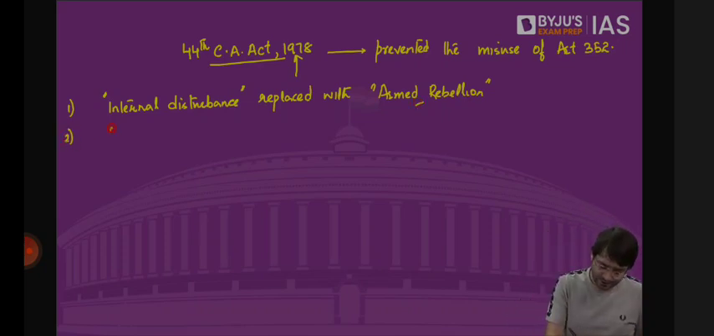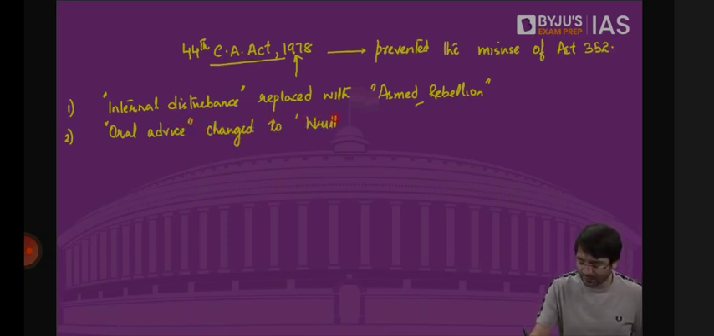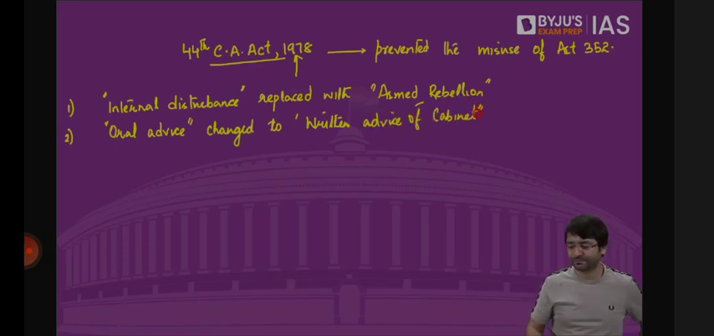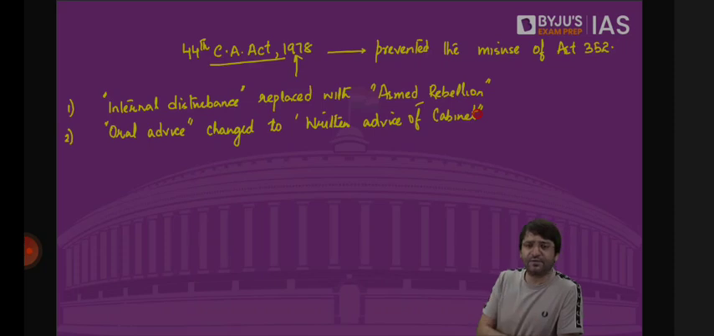The second change which happened: oral advice changed to written advice of the cabinet. When in 1975 emergency was imposed, it was imposed by the president on the oral advice of the prime minister. Because the constitution only said national emergency can be imposed by the president on the advice of the prime minister. And the prime minister unilaterally, on her own, gave the advice to the president. But who is the prime minister after all? You don't have any independent power. We have a cabinet form of democracy where the cabinet has to take a decision, and then this collective decision of the cabinet should be communicated to the president.